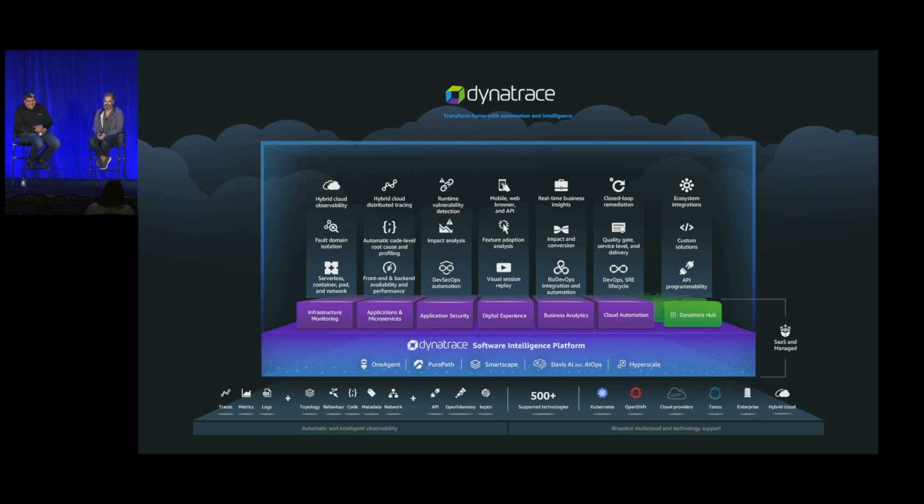I get it. Digging into the digital experience, right? You mentioned the session replay is pretty cool. Video replay of the user session. Full mobile monitoring as well. We have a lot of customers that are really getting into mobile monitoring, and it's pretty cool. We recently launched automatic mobile crash replay as well.